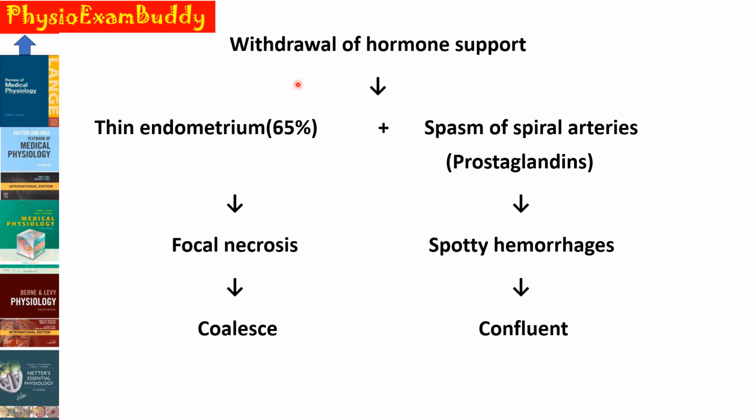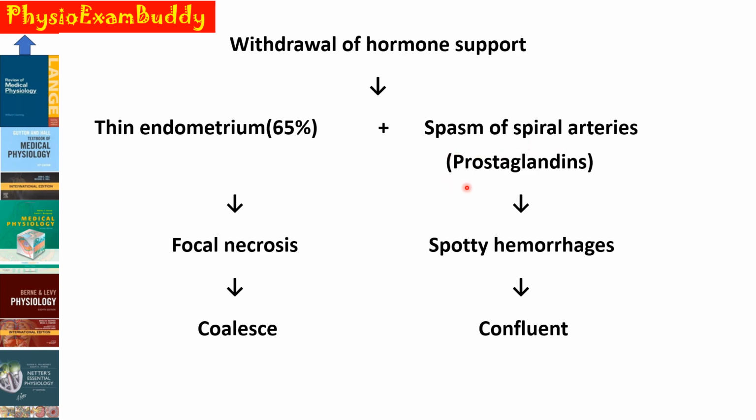Because of the involution of the corpus luteum, there occurs a withdrawal of the hormonal support. So, it can lead to two changes in the endometrium. That is, the endometrium becomes thin. Almost, the thickness decreases by 65%. So, a thin endometrium will result, and it can result in focal necrosis, and these focal necroses can collapse together. At the same time, there occurs spasm of the spiral arteries supplying the uterus.